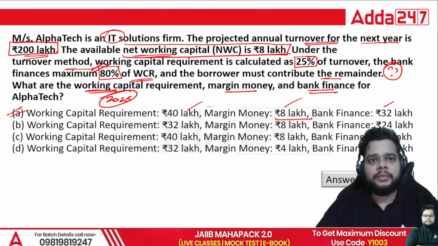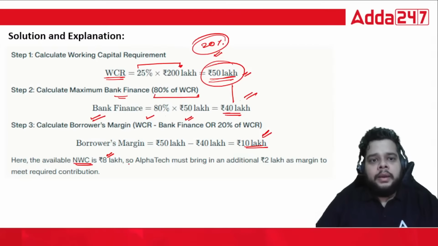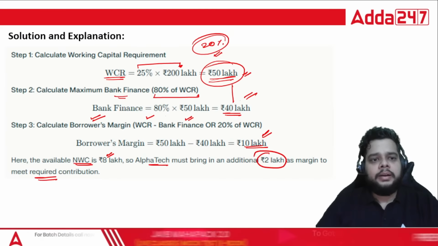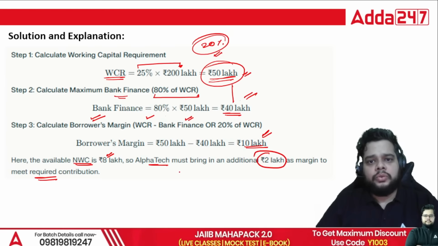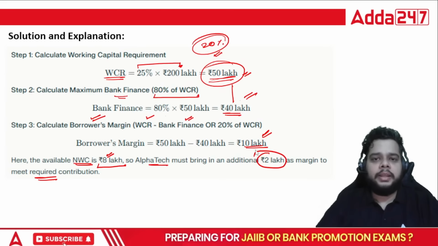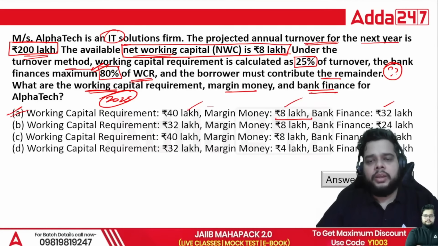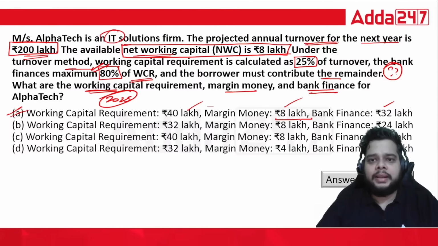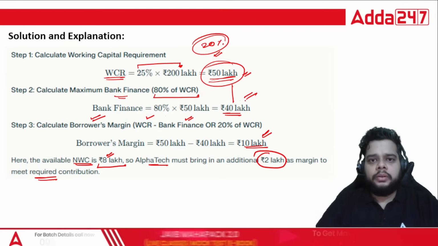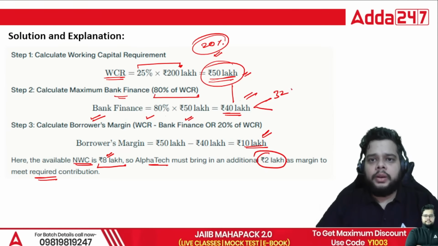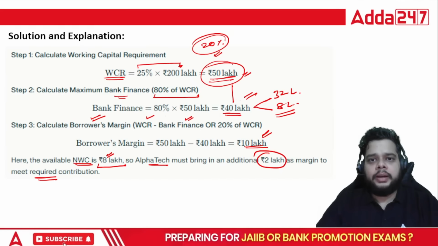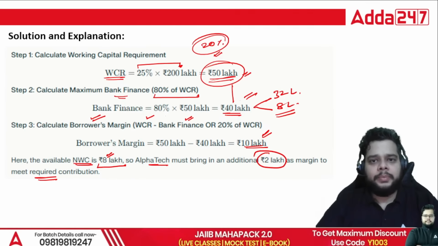Net working capital is what? 8 lakh. So Alpha Tech must bring an additional 2 lakh as the margin to meet the required contribution. Fine. So the net working capital they already have is 8 lakh, but additionally they must bring 2 lakh from the market. Okay. So the margin money will be 8 lakh here, and the bank finance is 32 lakh. Here 32 lakh and 8 lakh. Fine. 80%, and then we have the remaining 20%.